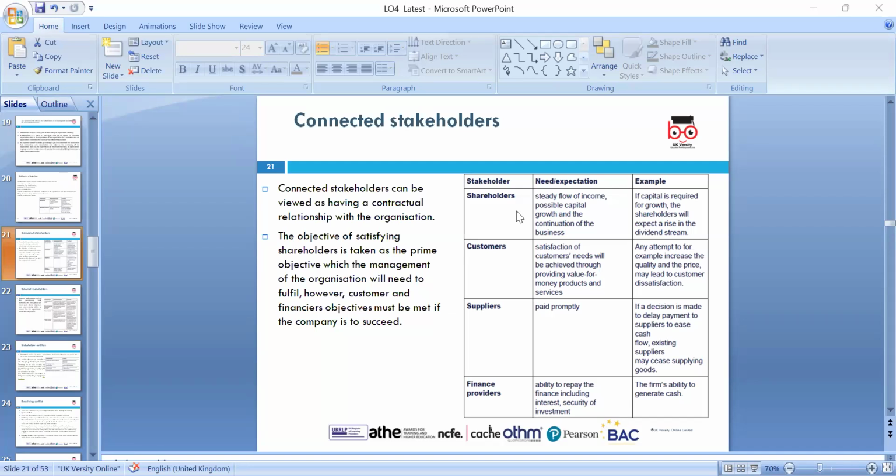Then we have the customer. Of course, the customer wants cheaper goods. And the VAT we collect from them, because we work as a tax collector on behalf of HMRC. Suppliers: on supply and purchases, we look at the suppliers' interest. Of course, we pay them VAT, but we can claim it back. And finance providers are the loans, where we can look at the cost as well.